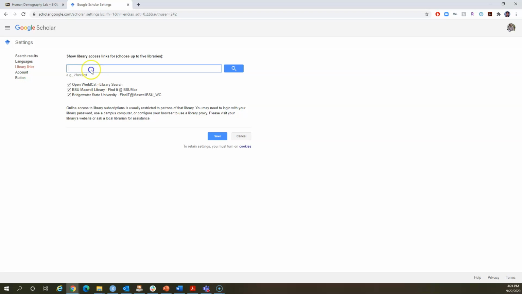If these didn't show up, all I want you to do is type Maxwell in that search box and hit search. It will produce the same things. So select all three of these. Open WorldCat is actually a global thing, and then also check BSU Maxwell Library and Bridgewater State University. Check all of those and hit save.